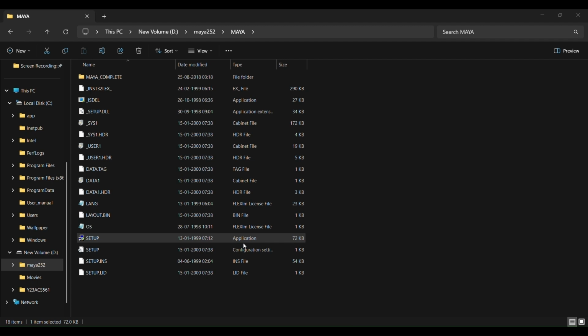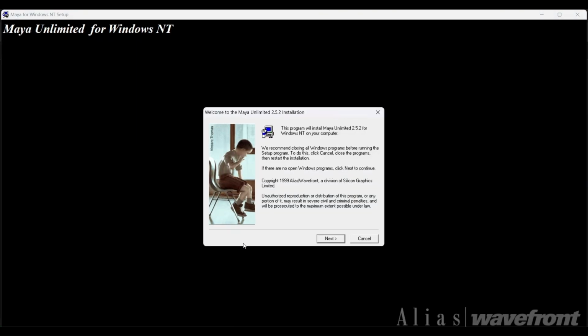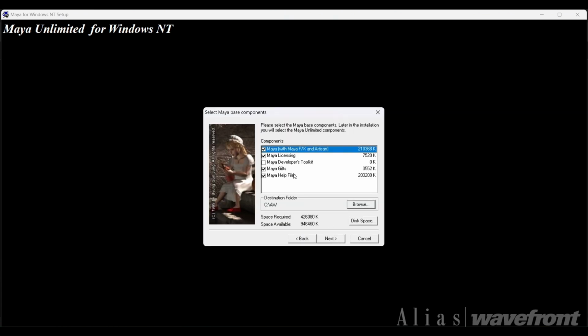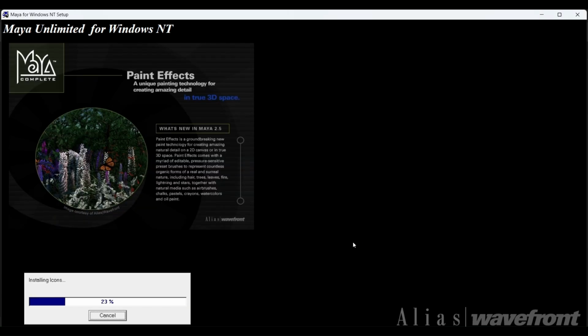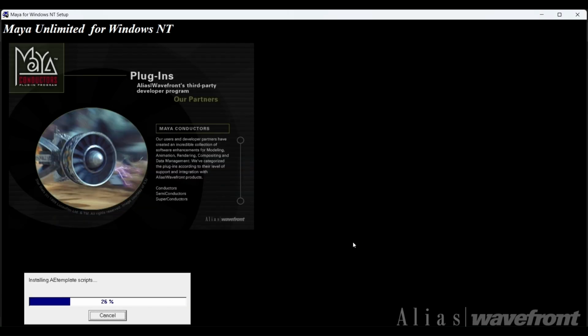Wait until it opens. Click on Next. Select Maya Developers Toolkit. Click on Next. Click OK. Wait until it downloads.